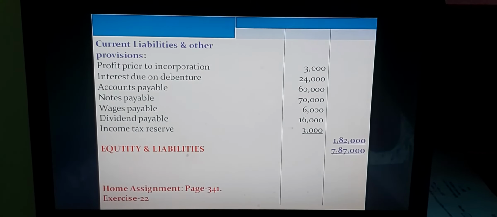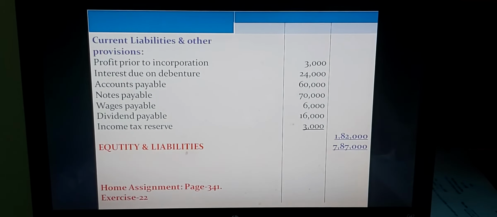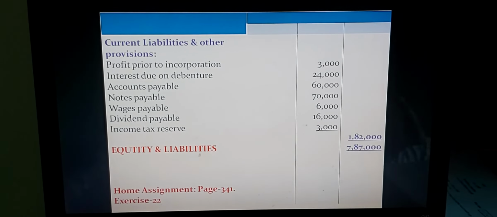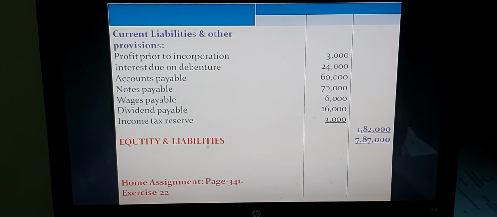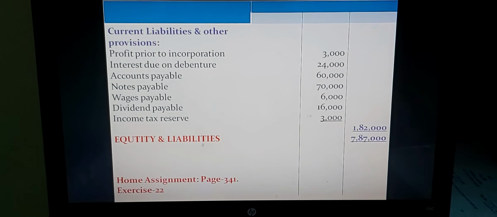Our expectation is very high. So you have to prove it in the next final exam, that is the exam of 2021.